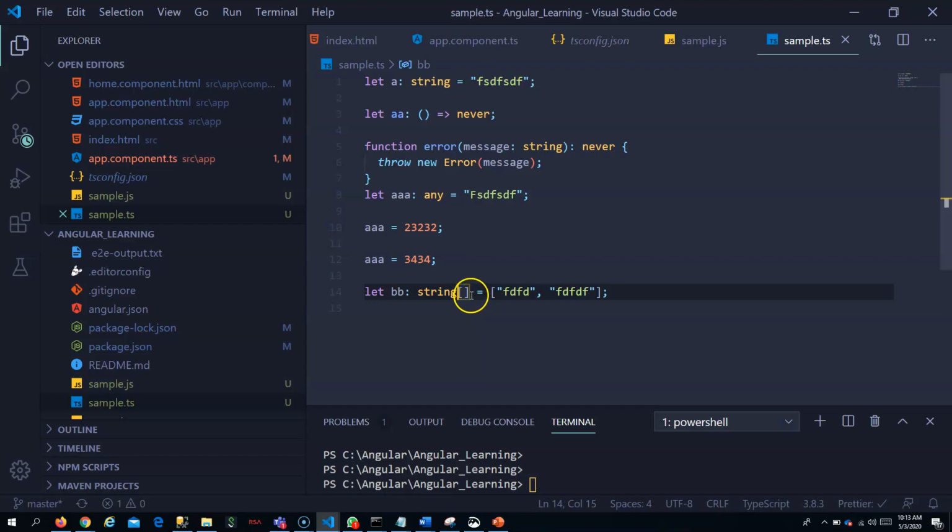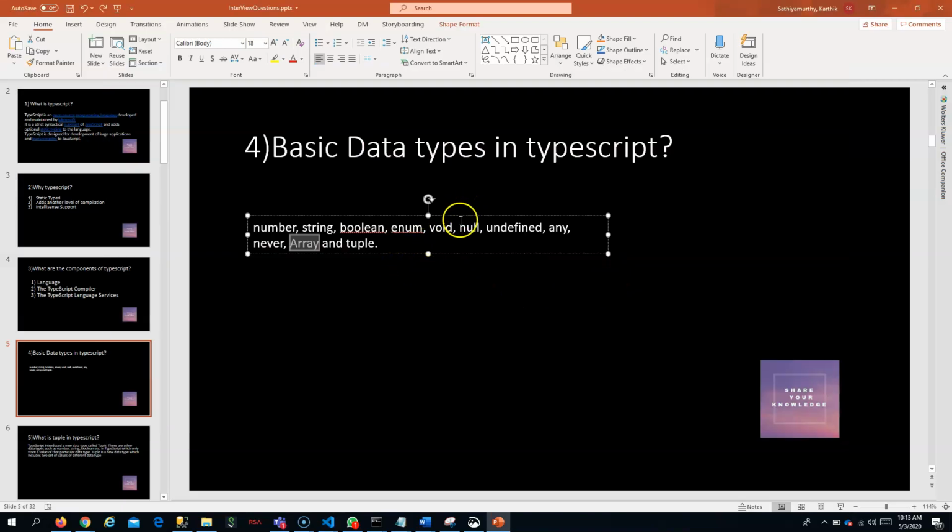So we can say it as a string array, number array, whatever. So you can give a value for that array. Okay, this is about it. Null, undefined, and tuple. We will see it shortly. I have a question dealing with that. Okay,